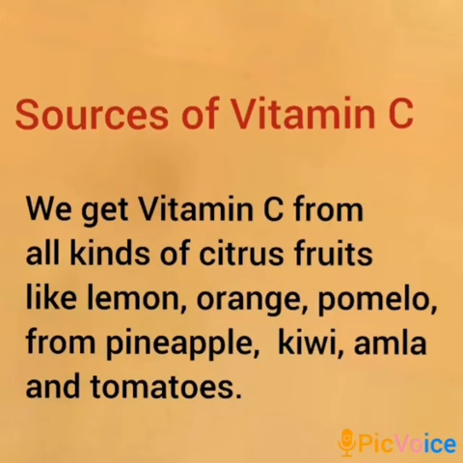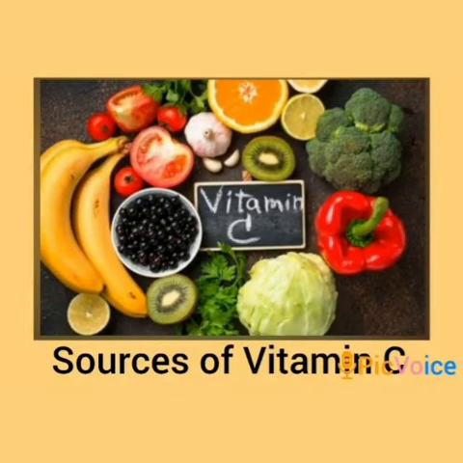We get vitamin C from all kinds of citrus fruits like orange and lemon. Apart from it, many other fruits are a good source of vitamin C, like guava, tomato, pineapple, amla, kiwi, banana and many other fruits.